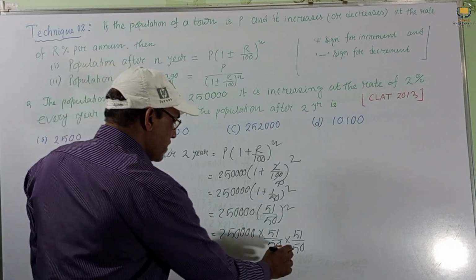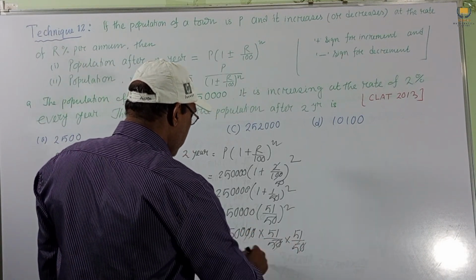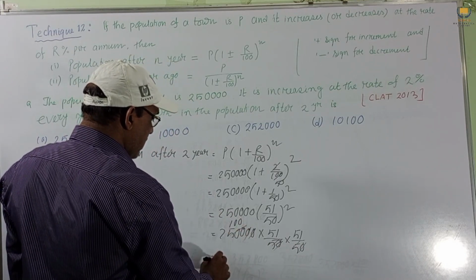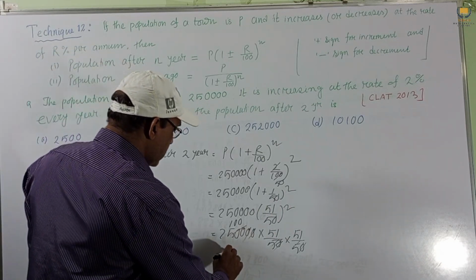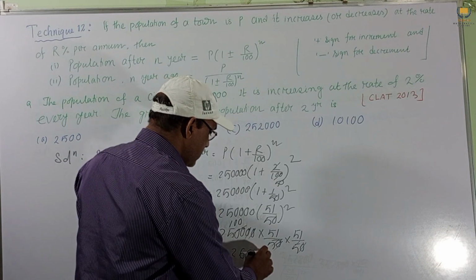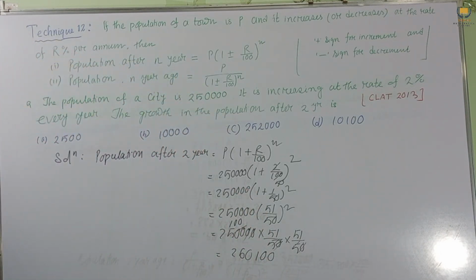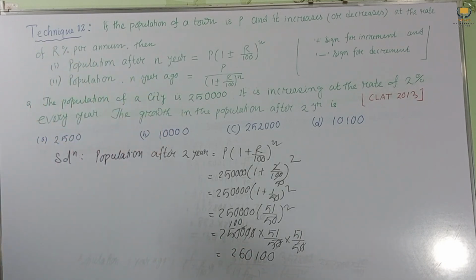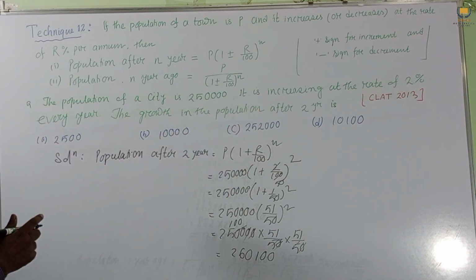So this 50 cancels, and 25 also cancels, and we get 100. And 100 into this, we get 260,100. We get this one, 260,100.